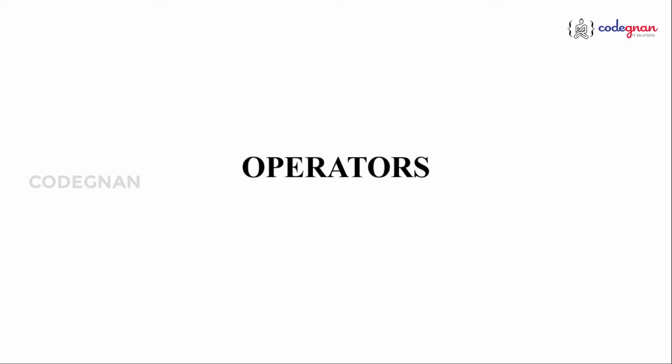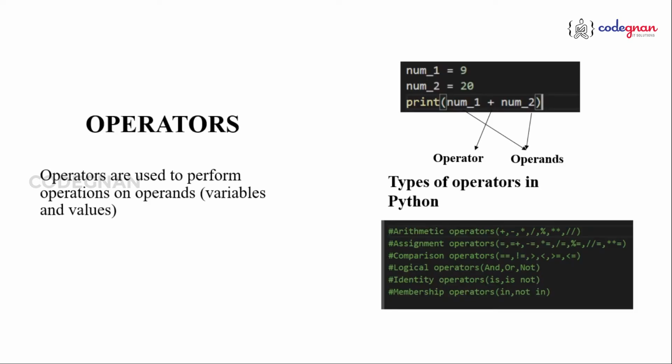Now let's extend that to understand the concept of operators, because operators play a very key role. We have already studied them, because generally when I say operator, it is a symbol, whether it is plus, minus, star, which you already know. But the general definition of operators is that they are the constructs that manipulate the values of operands. They are used to perform operations on operands, whether they are some values or anything. In this example, number 1 and number 2 are called operands. You already know this plus is addition, which performs some addition.